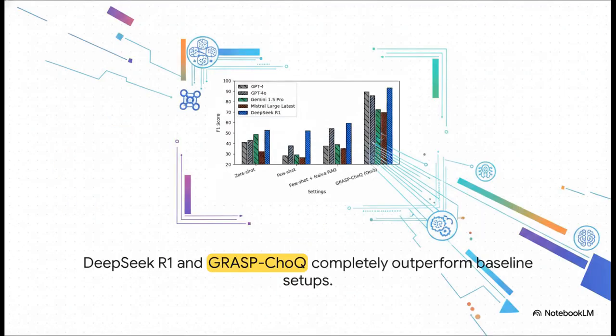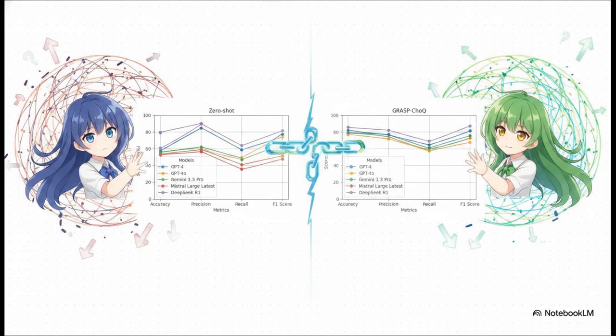And the data shows that GRASP-ChoQ didn't just help one specific model either. It universally elevated reasoning capabilities across the board. By providing that structured knowledge and literally forcing step-by-step logic, F1 scores skyrocketed past zero-shot, few-shot, and naive RAG setups for every single model they tested. If we compare the zero-shot baseline to GRASP-ChoQ, it reveals this massive stabilization. Without the framework, models suffer a really steep drop-off in recall. They just struggle to consistently identify stances. But with GRASP-ChoQ, performance tightly clusters at a significantly higher tier.